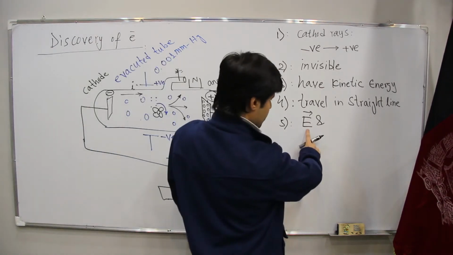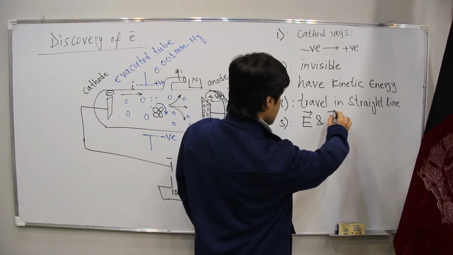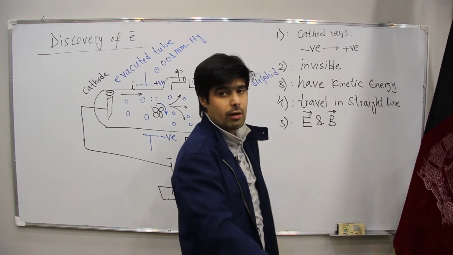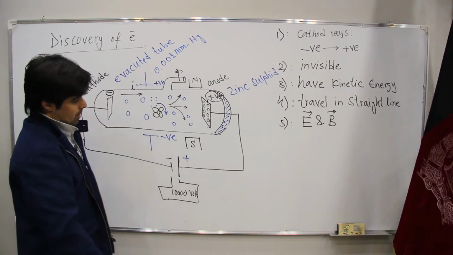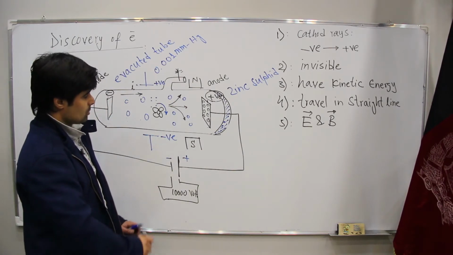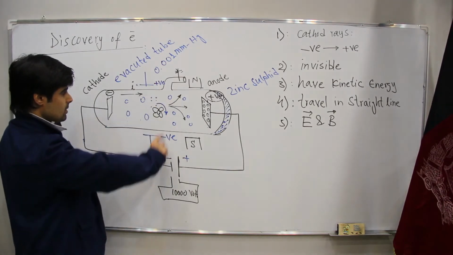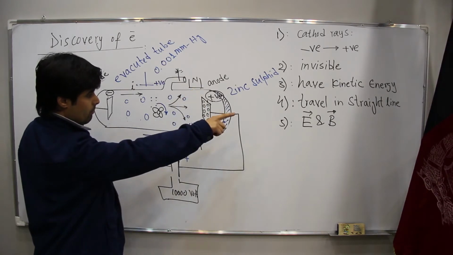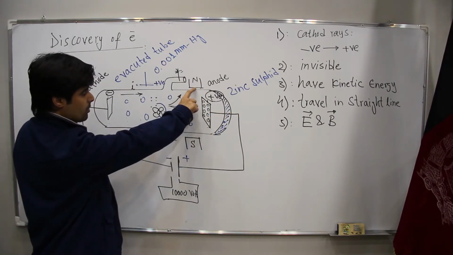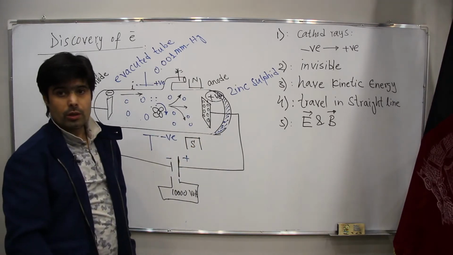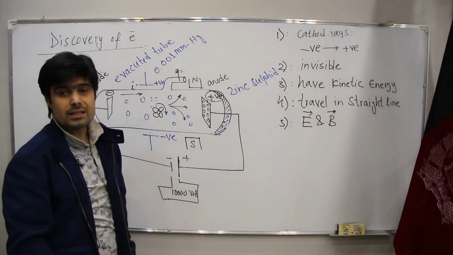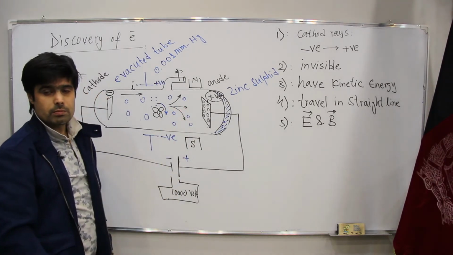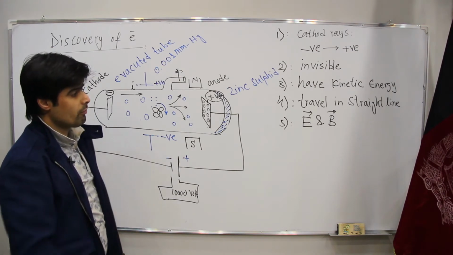It means the electric field and magnetic field, by using the negative plate and positive plate, or by using north and south, have their influence on the motion of the electrons.